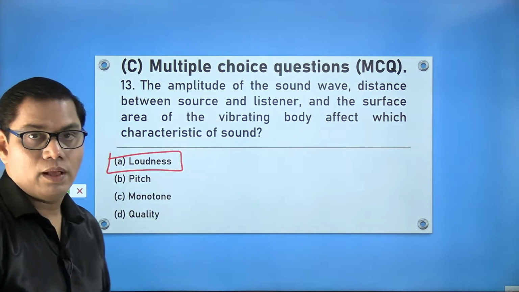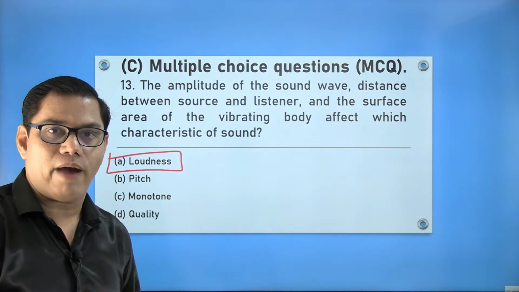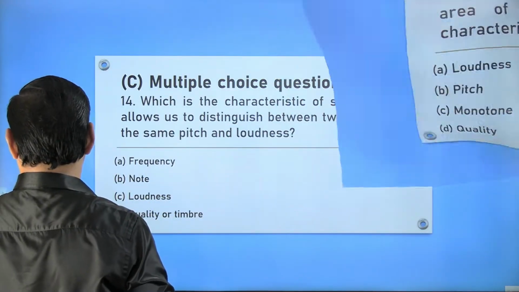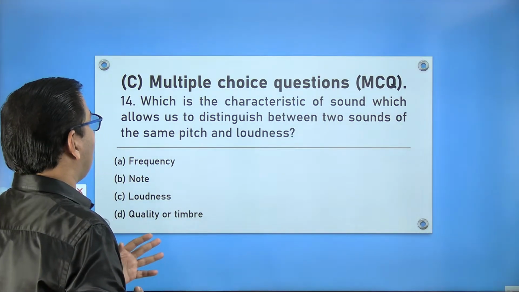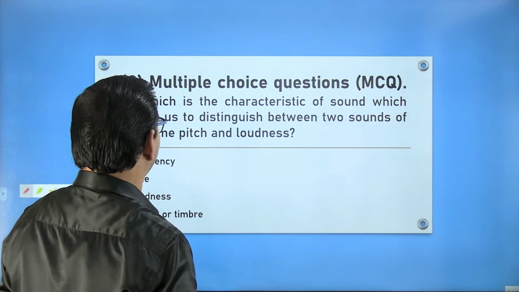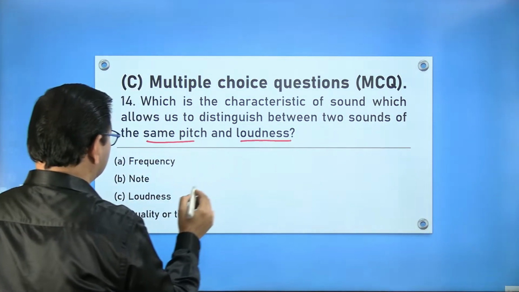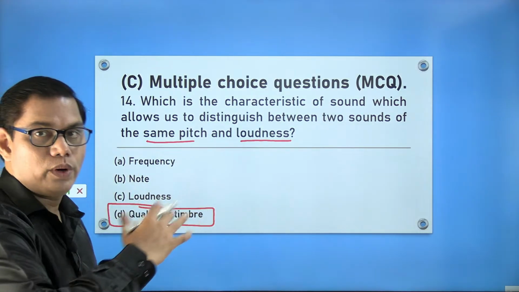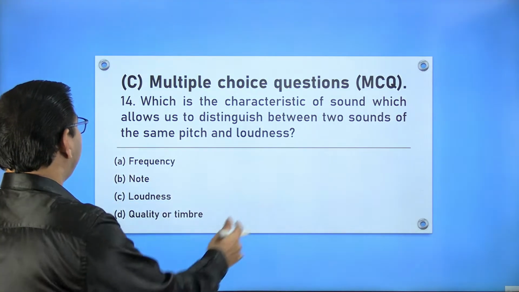And this is related to the question, what are the factors affecting the loudness of the sound? 14th answer. Which characteristic of a sound will allow us to distinguish between two sounds of the same pitch and same loudness? So quality or timbre, if it is different, you can distinguish between two sounds. Right?